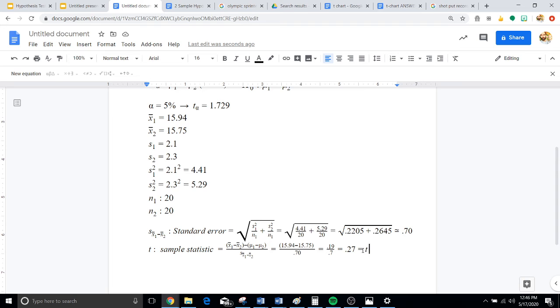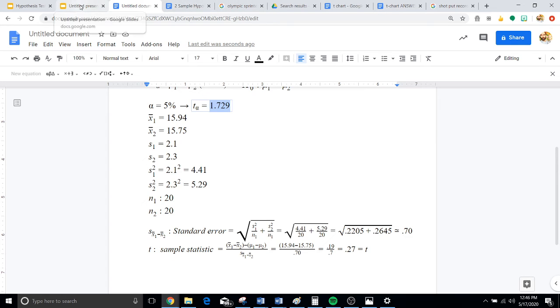Now what we can do with this sample statistic is plug it in and take a look at it on a curve. We know that our alpha level's t-score is going to be 1.729 and our sample statistic will be 0.27.